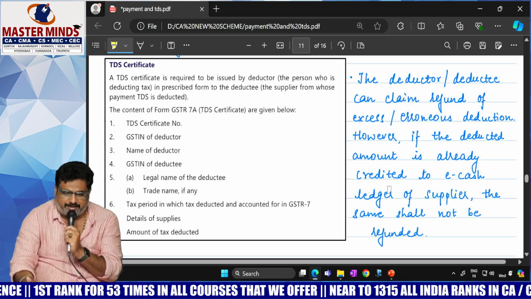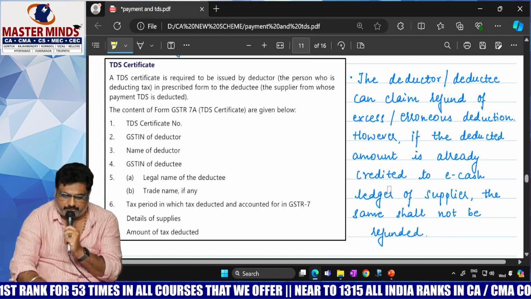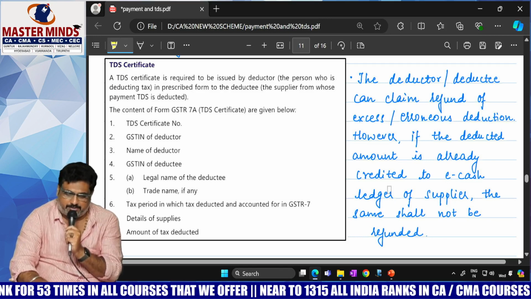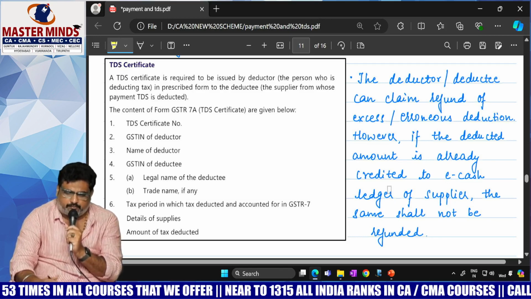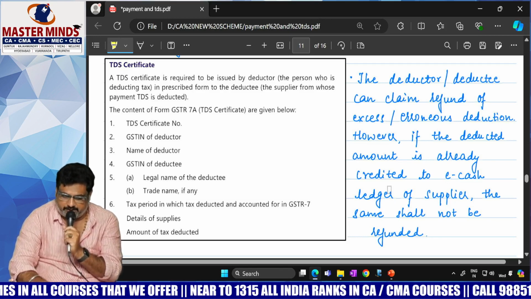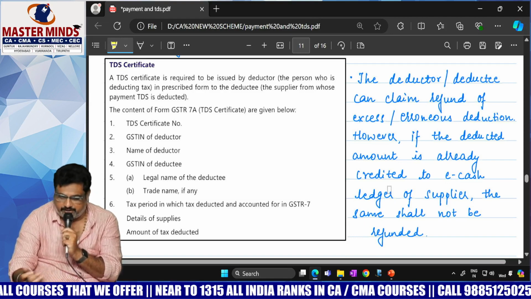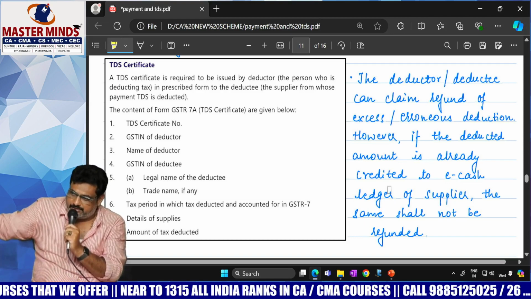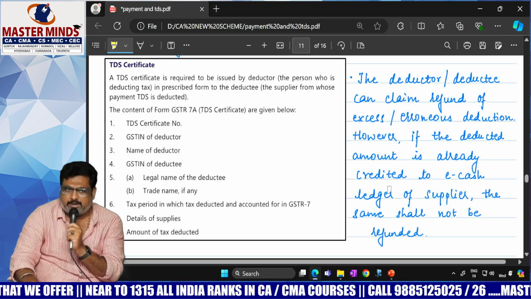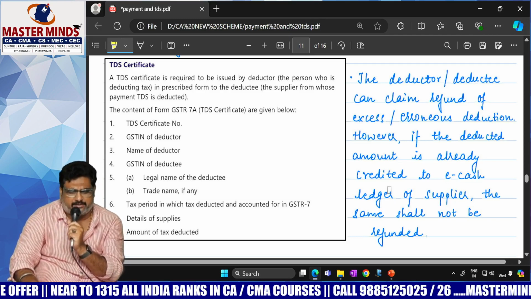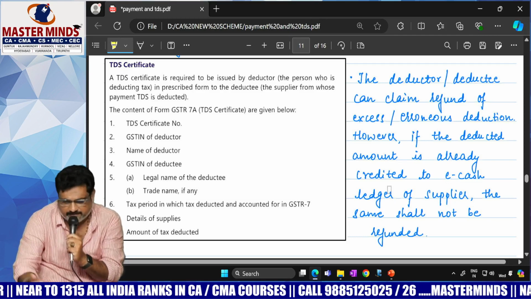Certificate number, deductor GST number, name of the deductor, deductee GST number, legal name, trade name, for which period GSTR 7 was filed, what are the supplies, how much TDS deducted. By mentioning this, a certificate will be issued. This one is known as the TDS certificate. For the exam purpose, not required.